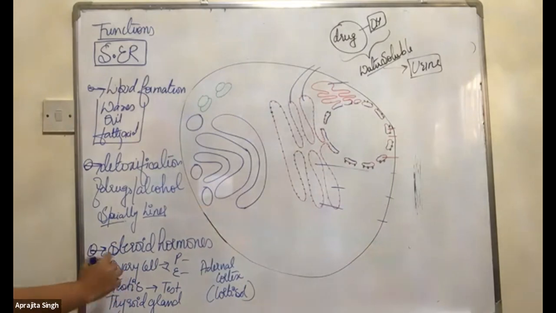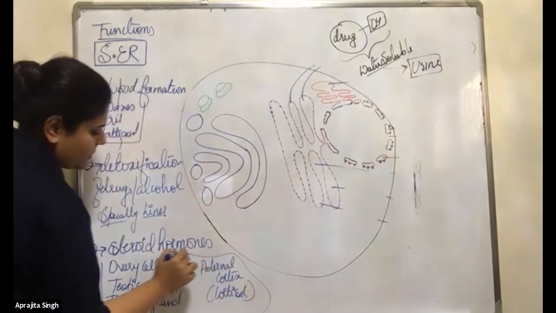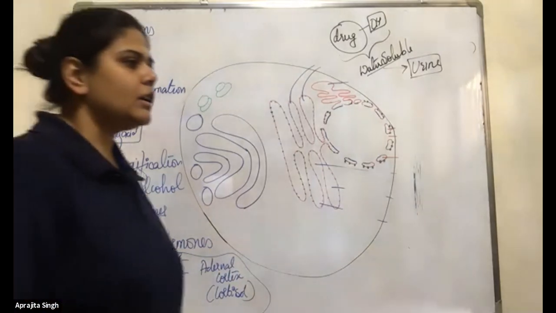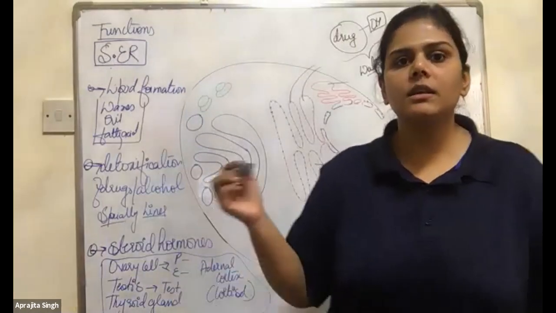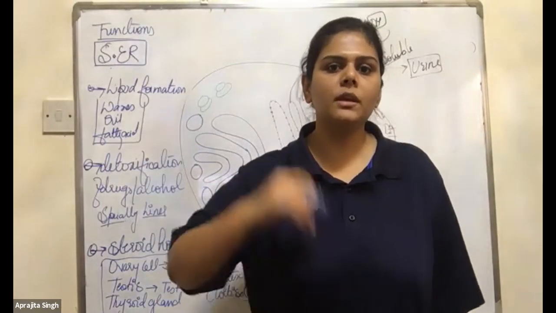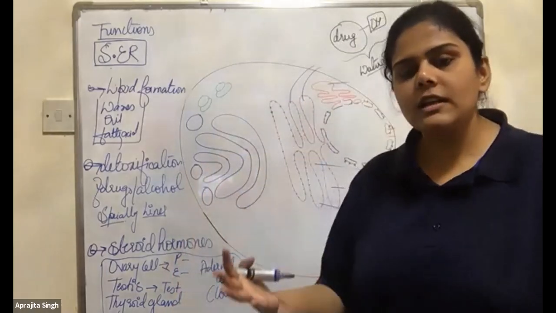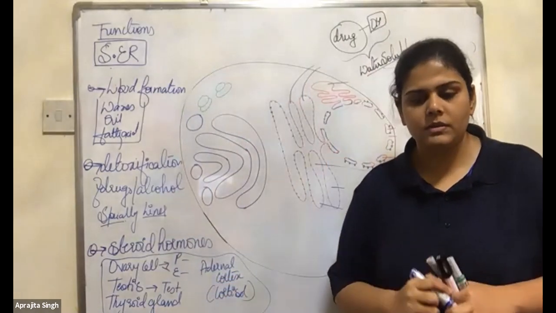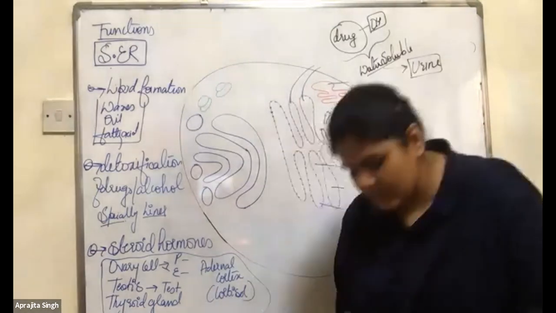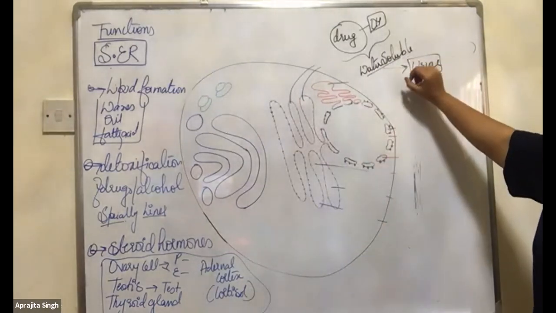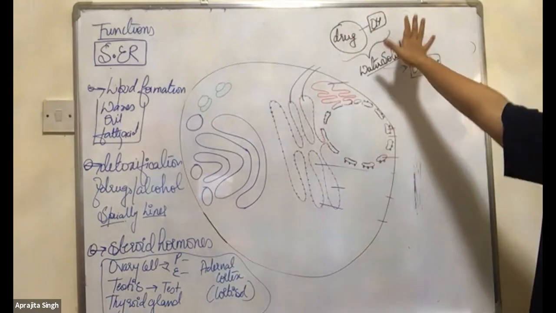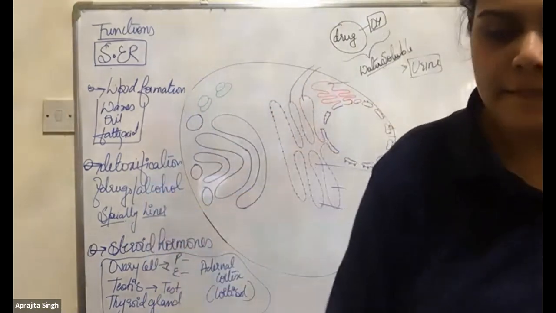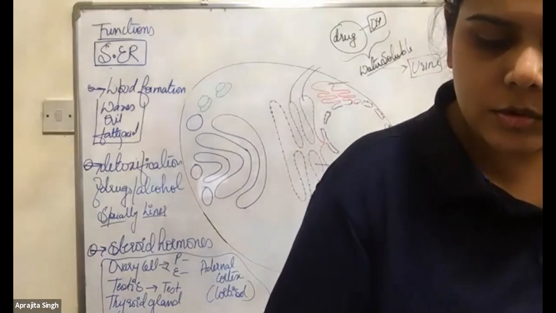If you see any of these names, always remember the content of smooth ER is higher than the rough ER, because they are forming the substances which are responsible for the lipids, fats, cholesterol. So always remember them, and the protein hormones. Quickly write it down. And also in the liver part, just write this down. This is for your knowledge. No one will ask a question on this, but they can also ask a question on this. The functions of smooth ER.